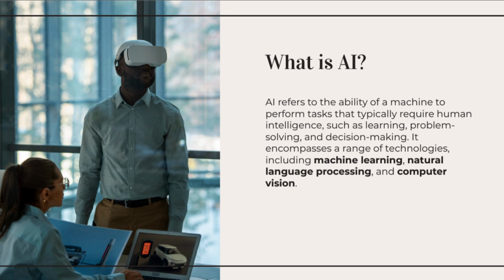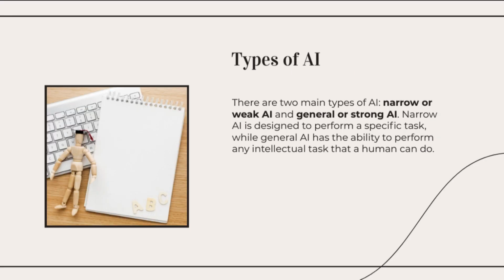2. Neural networks. Neural networks are a type of ML algorithm inspired by the structure of the human brain. They consist of interconnected nodes, or neurons, that process and transmit information. Neural networks are particularly effective in tasks such as image and speech recognition.